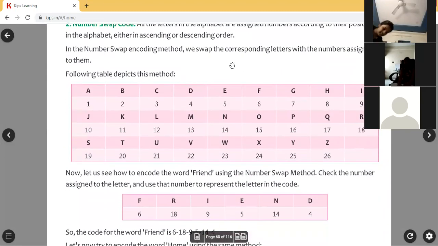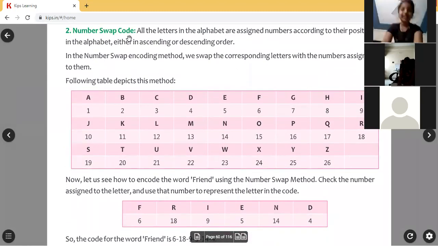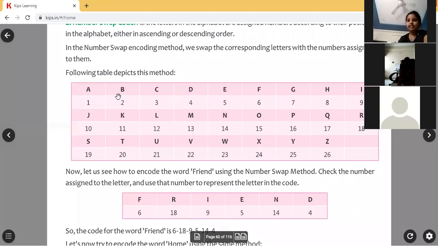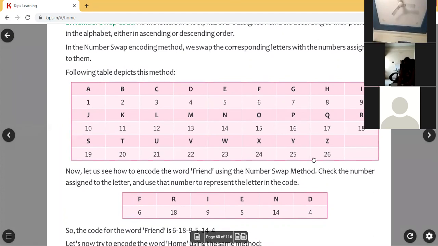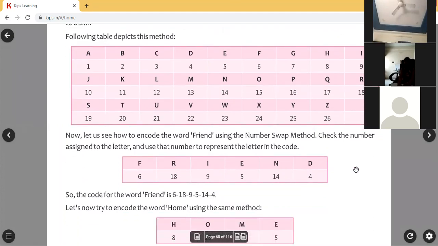Second method, see children, is the number swap code method. Number swap code means that in the case of letters, we replace the letters with numbers based on their position. See, A is in the first position. In place of A, we will write number 1. B is in the second position. In place of B, we will write number 2. C, third position. Like that, for every alphabet a number will be assigned. That number is used in place of that letter. I am saying this for the encoded data, not the original data.